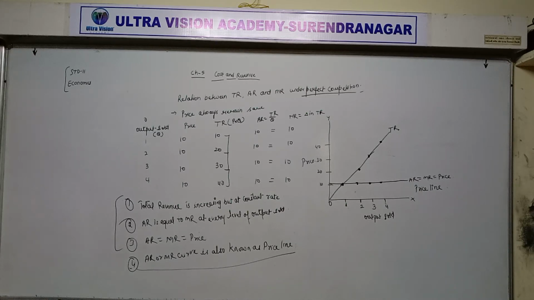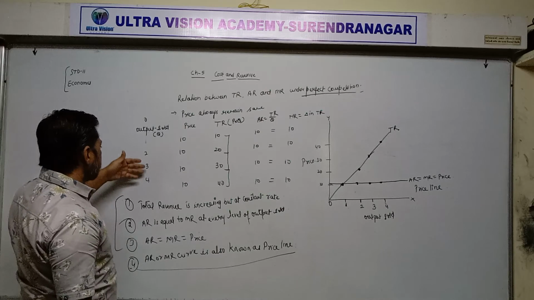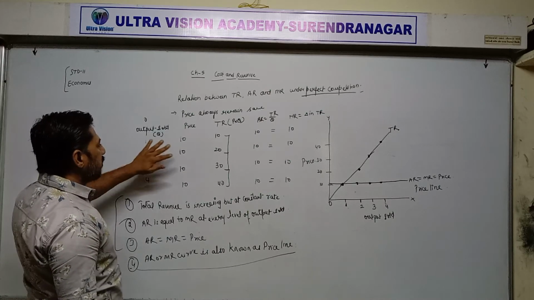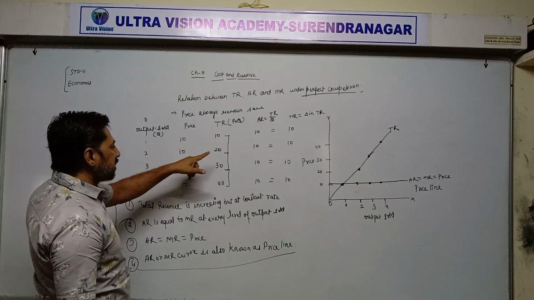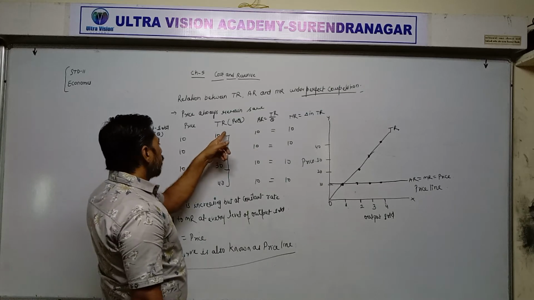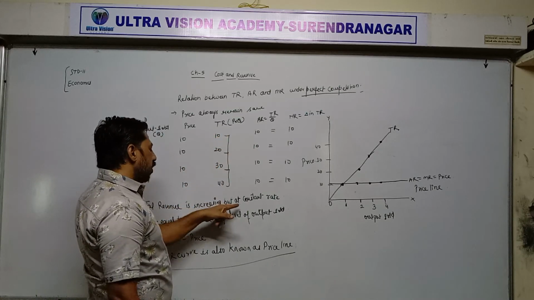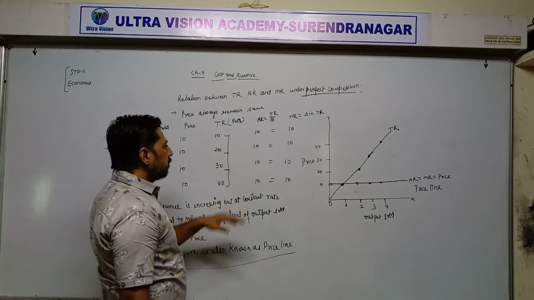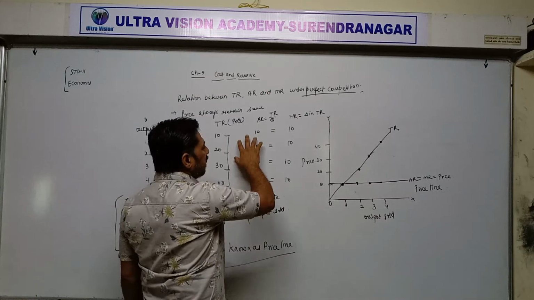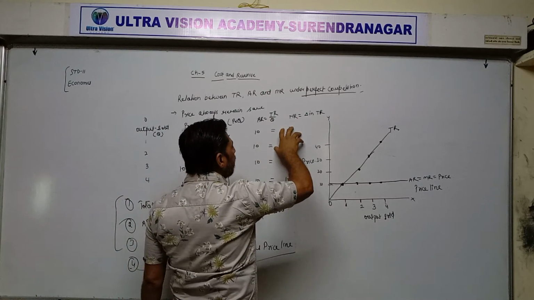Under perfect competition, because price always remains the same, whatever number of output is sold by the producer, we can say that total revenue is increasing, but at a constant rate, meaning at the same rate, and average revenue is always equal to MR, marginal revenue.